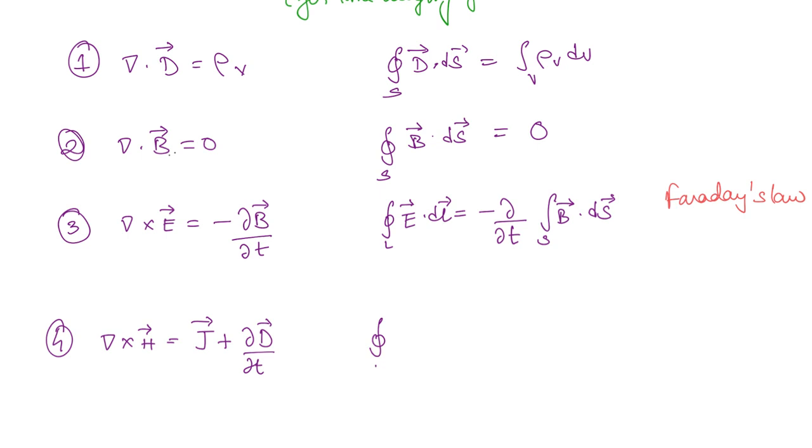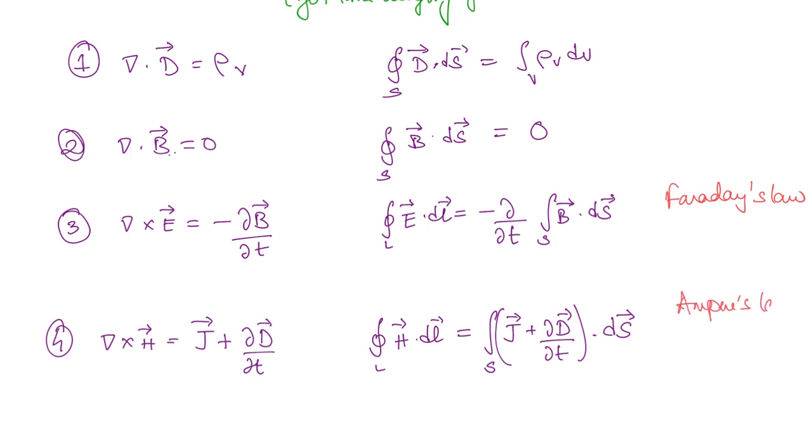So this is the line integral. In the integral form, you have the line integral of H bar dot dl bar is equal to the surface integral of (J bar plus dD bar by dt) dot dS bar, okay. So this is nothing but the Ampere's circuital law for time varying fields.